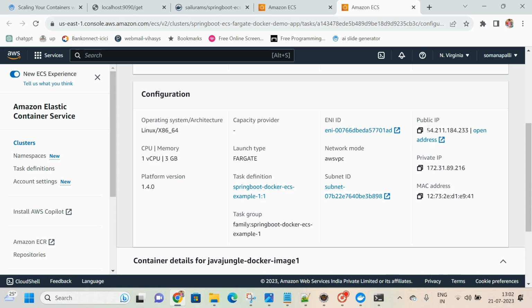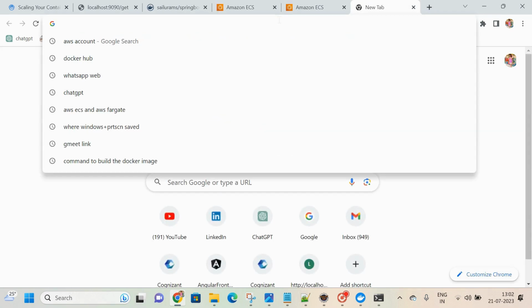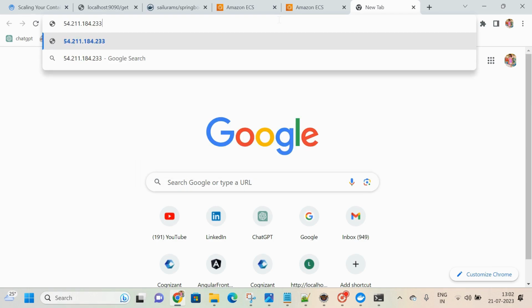Just copy this public IP. With this public IP, you are able to run that particular Docker image from AWS ECS itself. Colon 8080, where it is running, followed by the requested URL pattern, get.